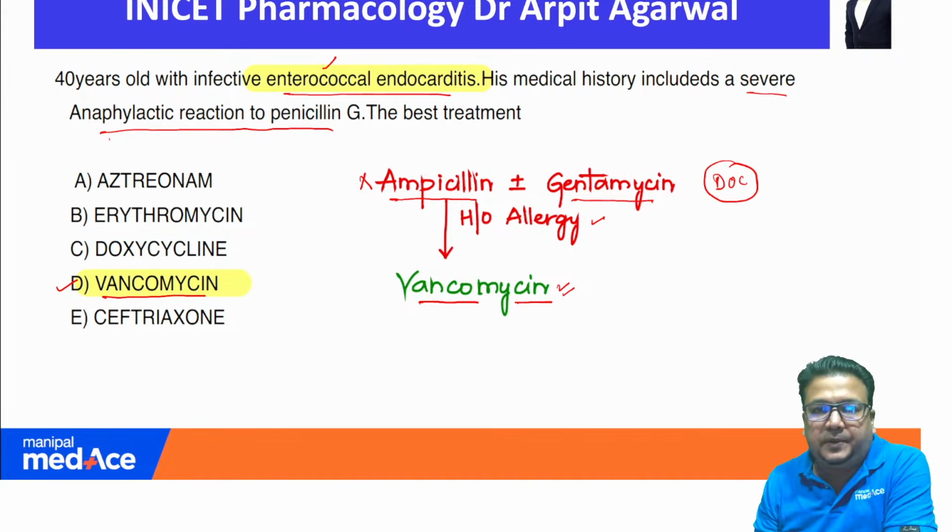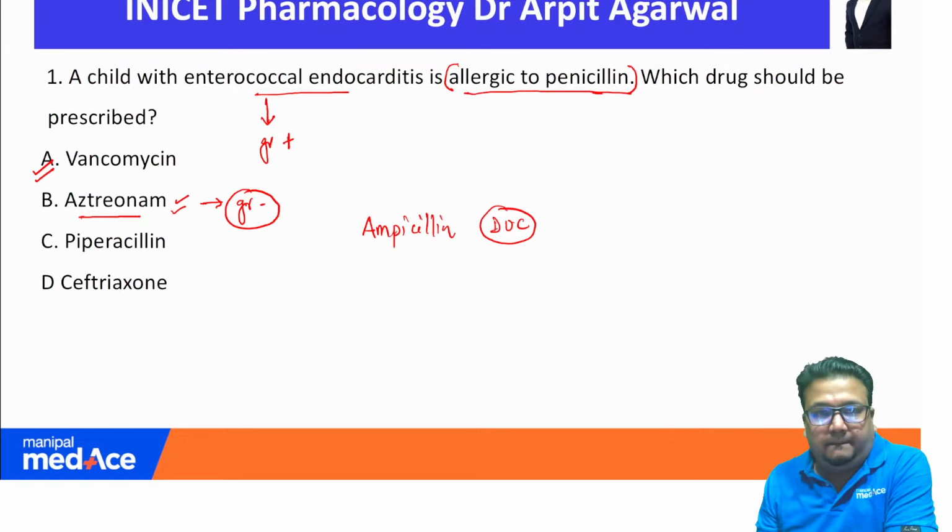Okay, so I hope it is clear why, in question number 1 with enterococcal endocarditis, vancomycin is the correct answer and not aztreonam. This is because, I'll repeat, enterococcus is a gram positive infection and aztreonam can act only on gram negative, right? That is why aztreonam will not be the correct option. It will be vancomycin, which is the effective alternative to ampicillin if there is allergy to penicillin. So I hope that is clear.